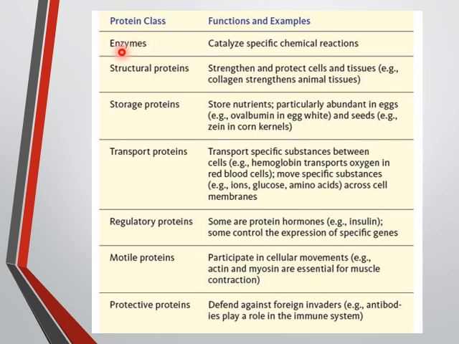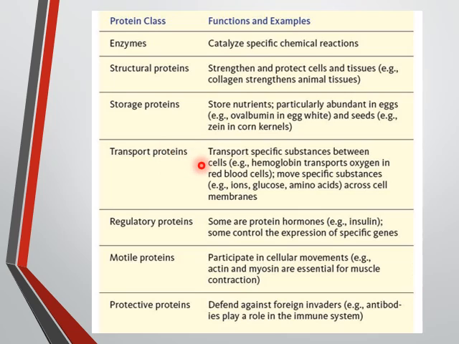The first function of protein is enzyme. It is very well known that all the enzymes are protein in nature. What are enzymes? They catalyze specific chemical reactions. Number 2 is structural proteins, and the example is collagen. They strengthen and protect the cells and the tissue. Storage proteins store nutrients, particularly abundant in eggs, called ovalbumin in the egg white. So egg white has albumin, which is a very good source of protein, and the seeds are there in the corns.